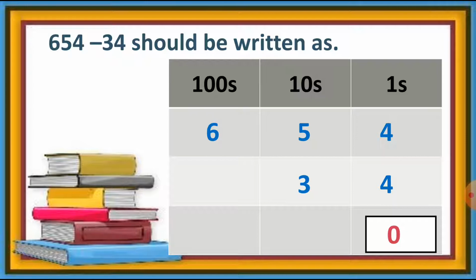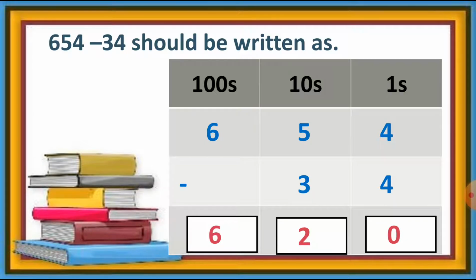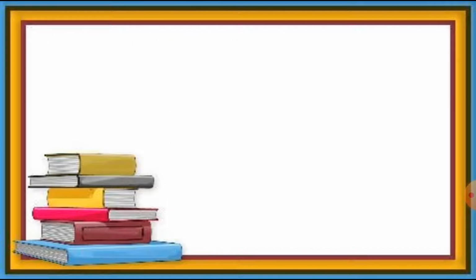So ones column, 4 minus 4 is equal to 0. Then at the tens column, 5 minus 3 is equal to 2, and we are not cutting anything from 6, so 6 will be 6. And put this sign, don't forget to put this. So the answer of this is 620. I repeat this, the answer of this question is 620. So this way we can solve these types of sums.